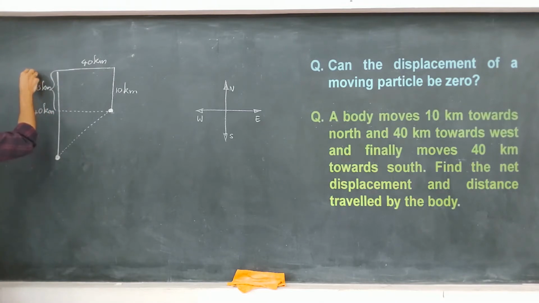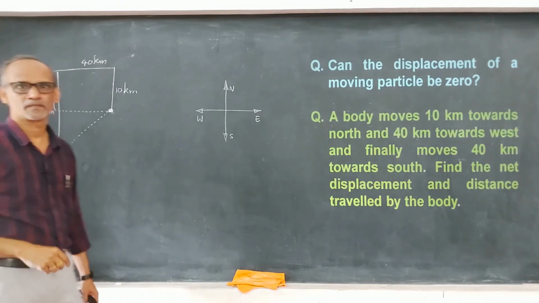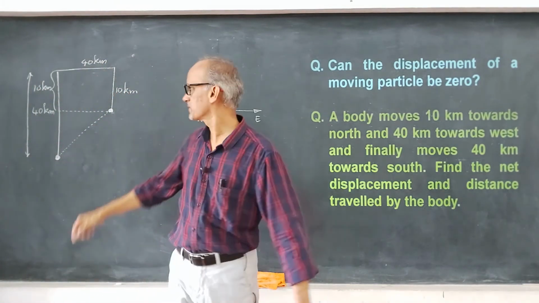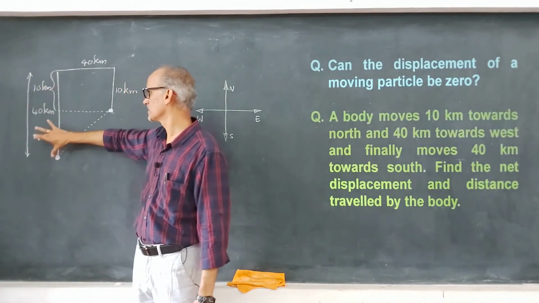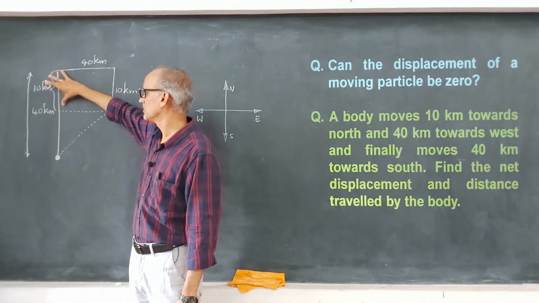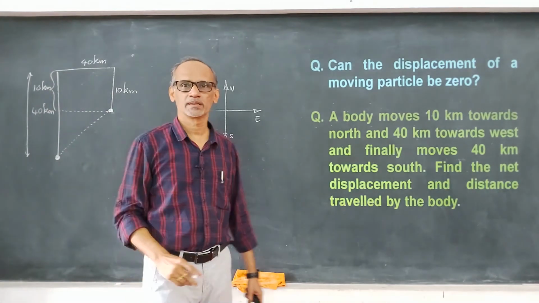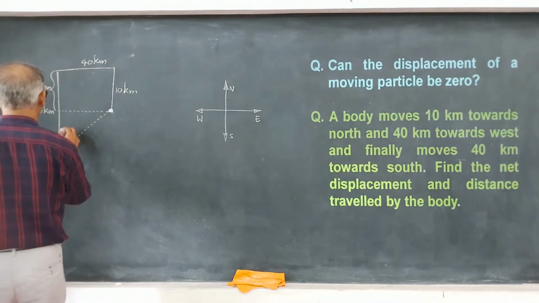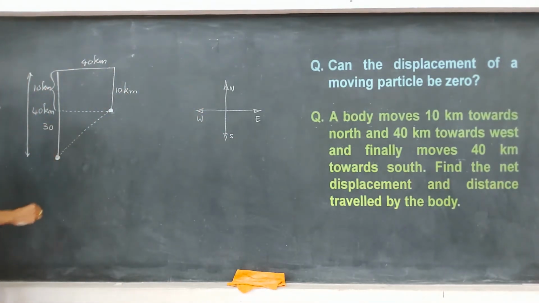But the total here is 40. See, this is 40. Correct? If that is 40, how much is this? 10 over, remaining how much? 30 kilometers. So, this is 30. Correct? This is 30 kilometers.